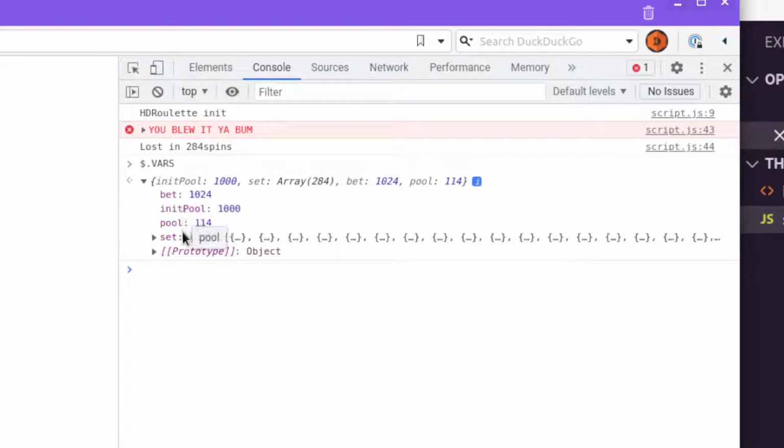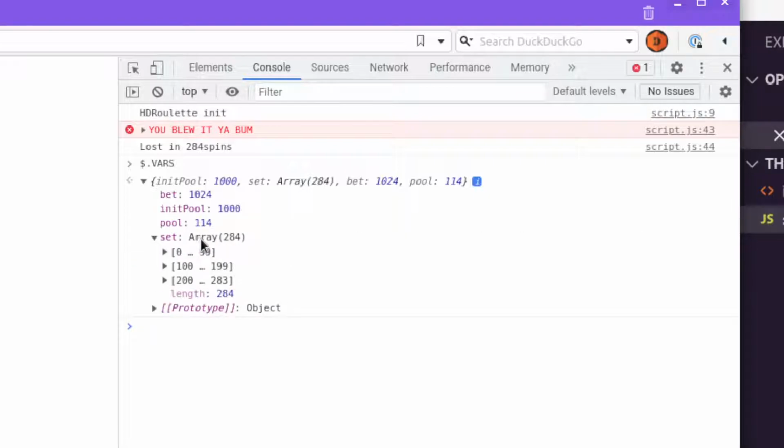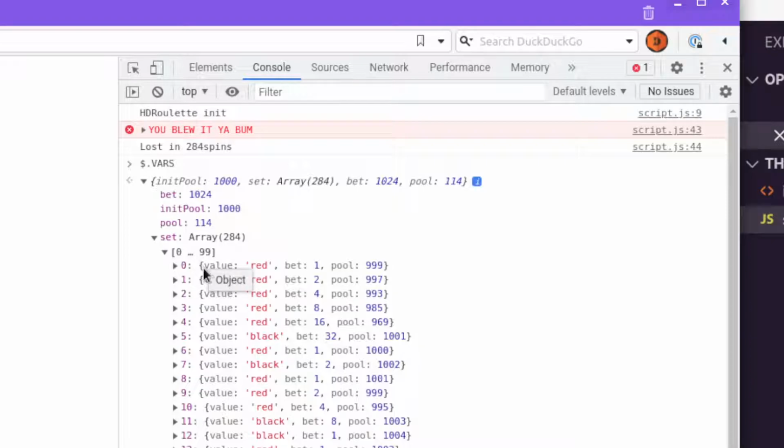So here we go. Here we can see that our bet was 1,024. That's how much money we needed to make the next bet, but our pool was only 114. We don't have $1,024. You can see that we started with 1,000, we were left with 114, and it only took 284 spins. If we open this up, we can actually see each of our things here. So we can see our first spin came up as a loss. We bet $1. Our pool went down to 999.